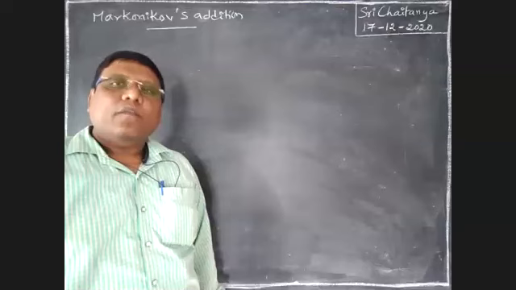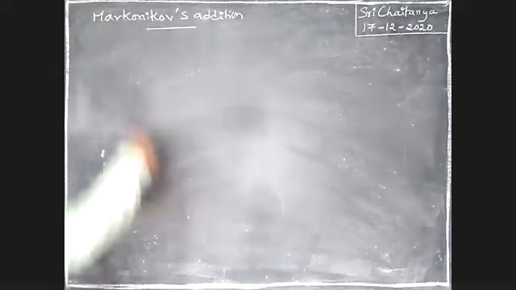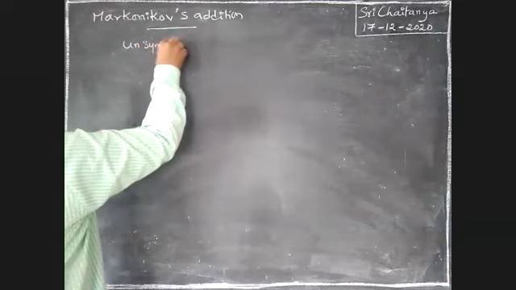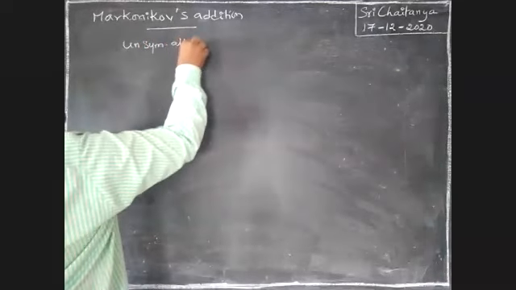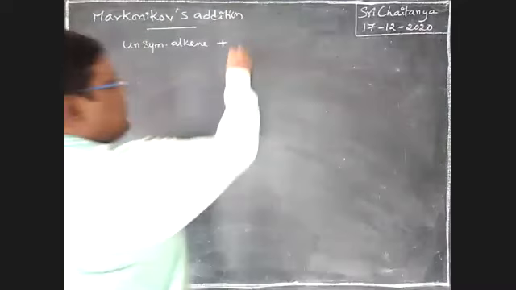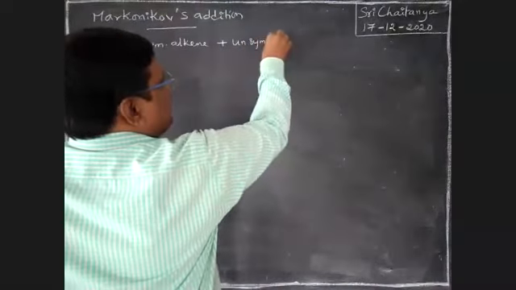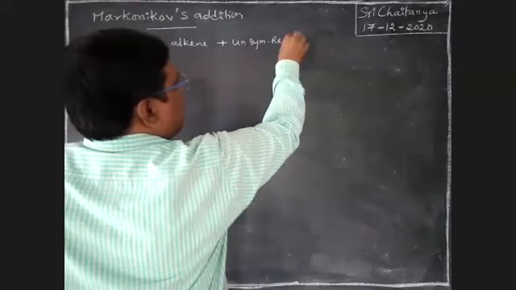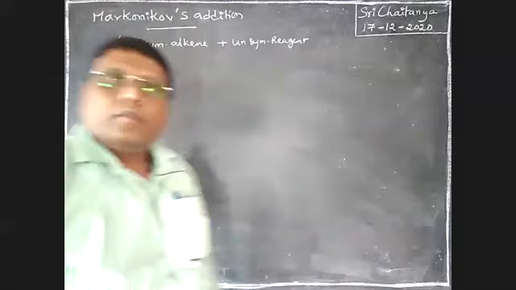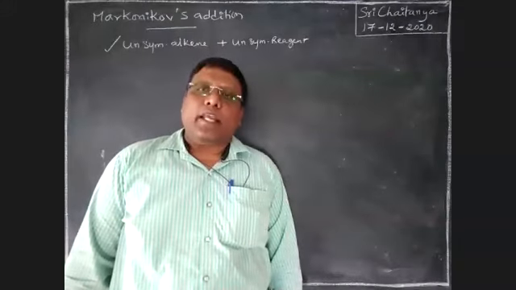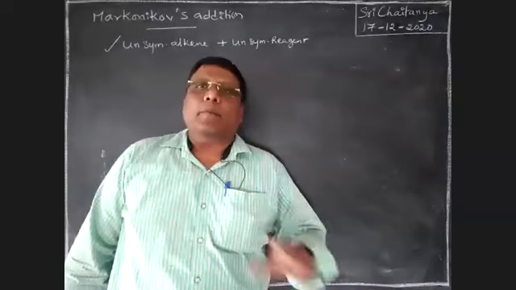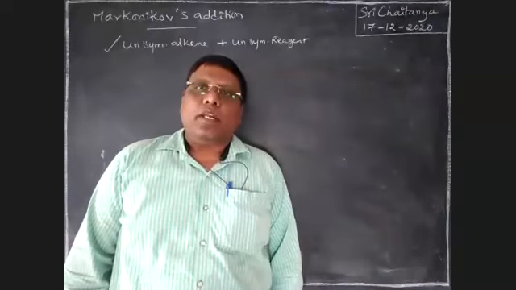When is it applicable? When an unsymmetrical alkene reacts with an unsymmetrical reagent, then this Markovnikov rule is applicable.